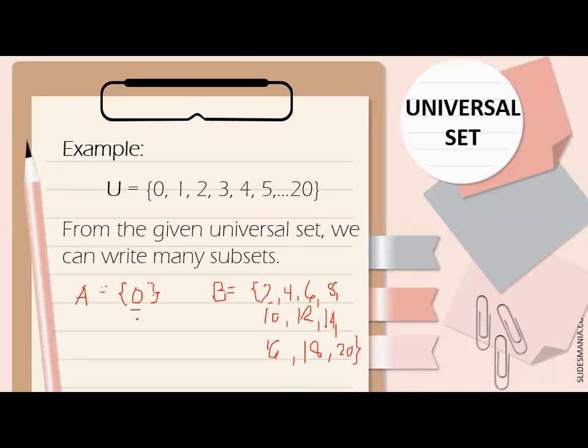Ilan yung element or elements dun sa given set? So, isa lang. So, therefore, the cardinality of set A is 1. Okay? So, dito naman sa set B, ilan yung mga elements na meron sa set B? 10. So, very good. We have 10. Therefore, the cardinality of set B is 10.